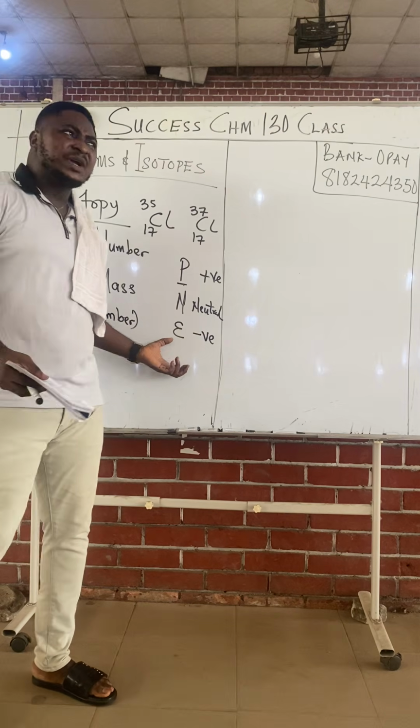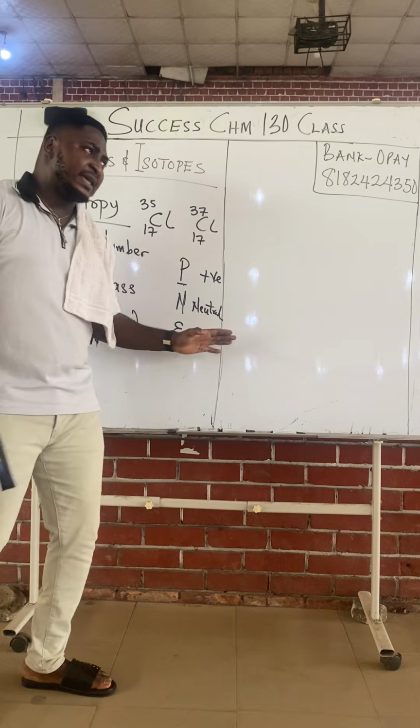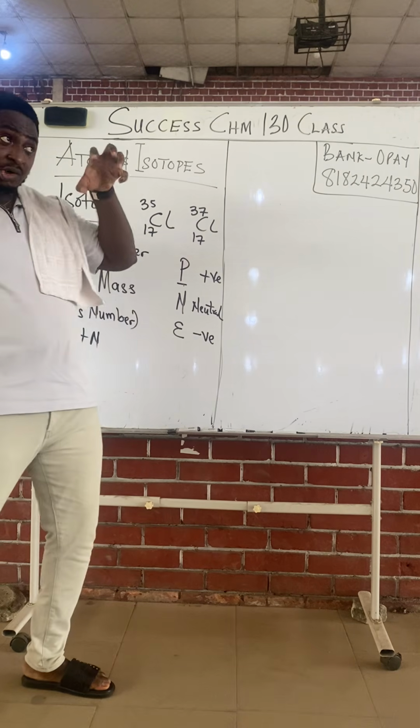So electron is unstable, it can easily be lost or gained. But we are always sure of proton and neutron. They are never lost or gained. Their numbers remain constant.